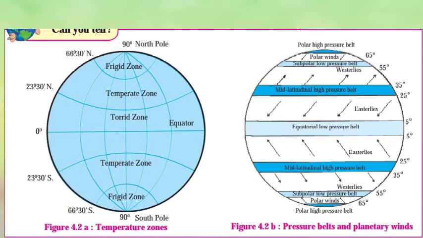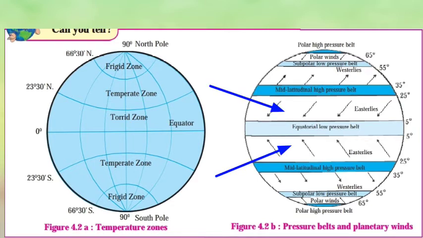See in figure 4.2b. In this figure you can see the pressure belts, from the equator towards the north and south pole respectively. First, equatorial low pressure belt, after that mid latitudinal high pressure belt, then subpolar low pressure belt, and last, polar high pressure belt. So these are the air pressure belts. You can also see in this figure planetary winds.